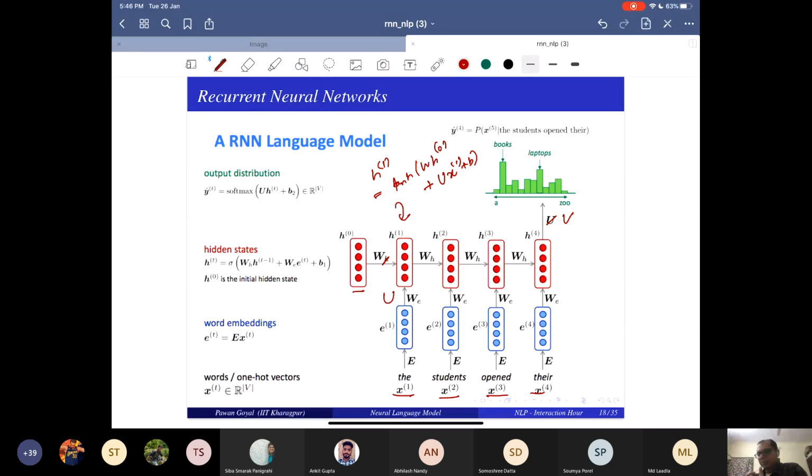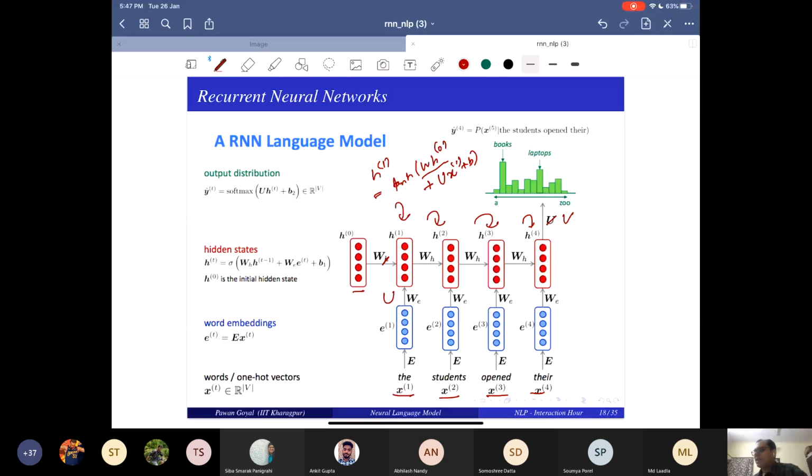H0 can be some random initialization or a zero vector, where all dimensions are zero. That is effectively the same as not putting H0 at all, but it is there. Depending on your application you may do something else, but by default it can be a zero vector, and it boils down to the same equation that we wrote. So you get your H1, apply the same formula again, and get H2, H3, and so on.